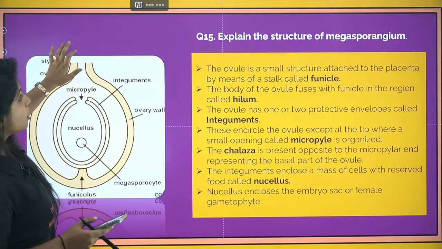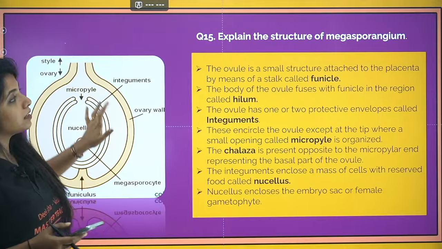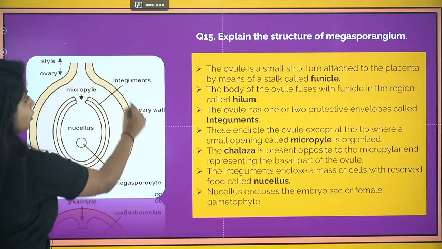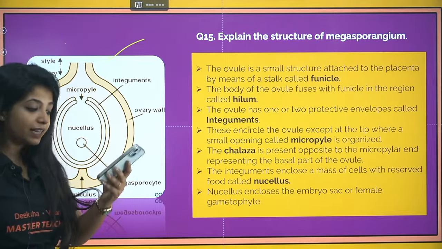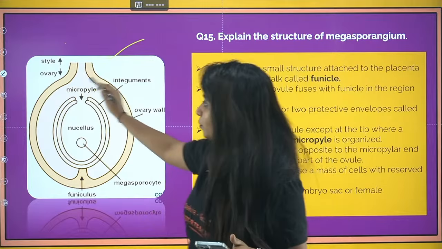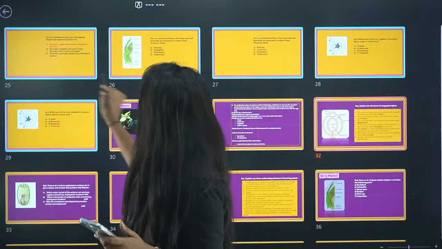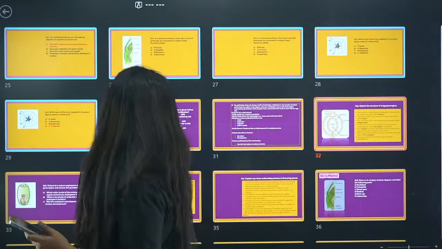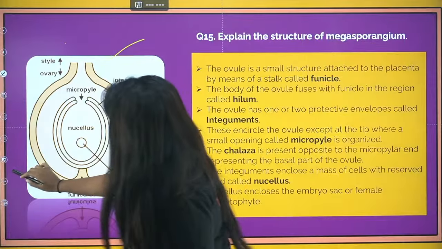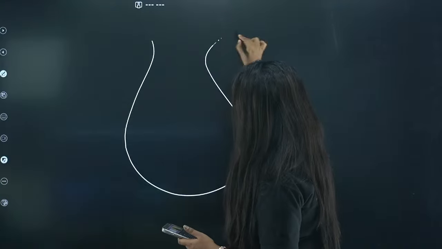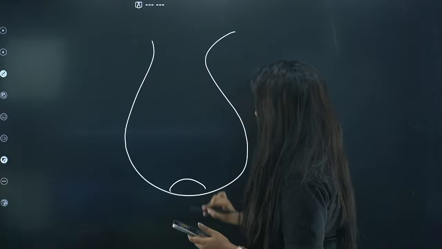Okay, now going on to the next question, that is explain the structure of Megasporangium. So over here what you have to tell, first of all you have to make the diagram. If at all you're writing your answers without diagram, then you might lose your marks. So make sure you're making the diagram, and while you make the diagram, I'll help you with this. So look at this. Oh my god, just a second. I am clicking on the wrong thing again and again. So first thing, make the ovary. In the ovary, my dear children, you have the placenta.